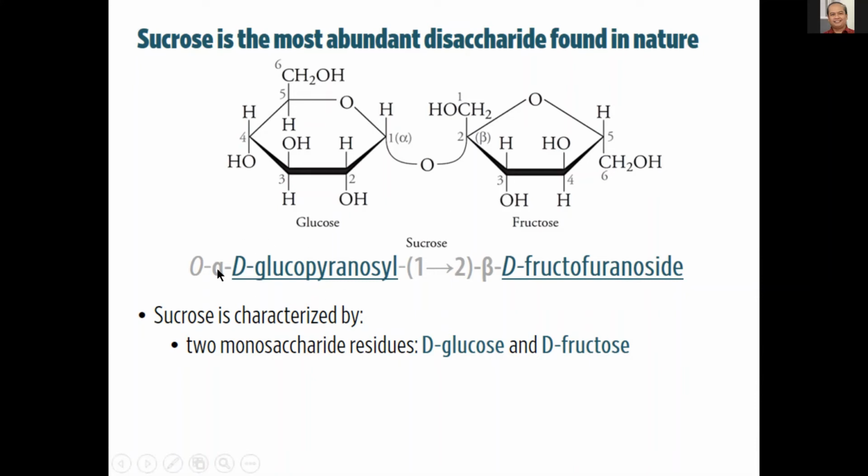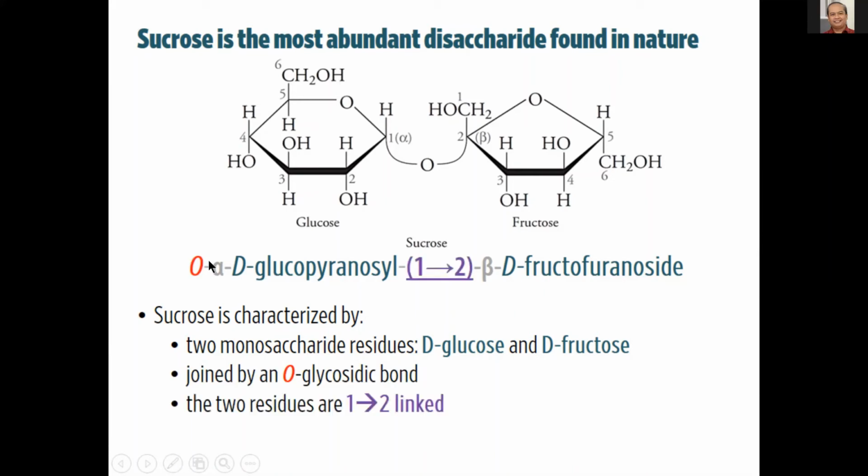And in particular, it's the alpha anomer of glucose that supplied the hydroxyl group. Okay. So the two residues are linked, in particular, by an alpha 1,2 linkage, which is the glycosidic bond.